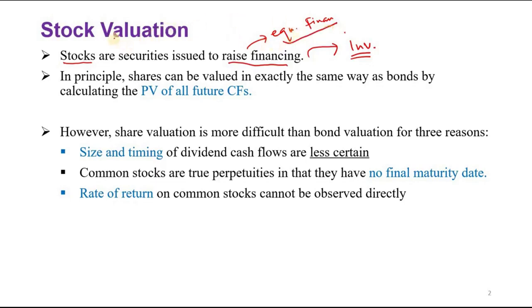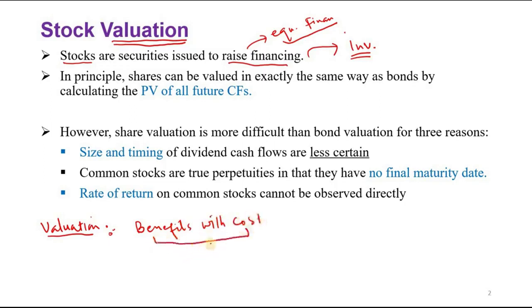So the valuation principle, if you see in our bond valuation chapter: in valuation we normally compare our benefits with cost, right? So that is basically cost-benefit analysis. We remember also in our first lecture that valuation is based on benefits and cost analysis.